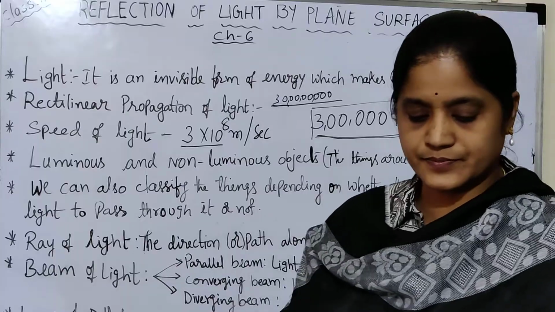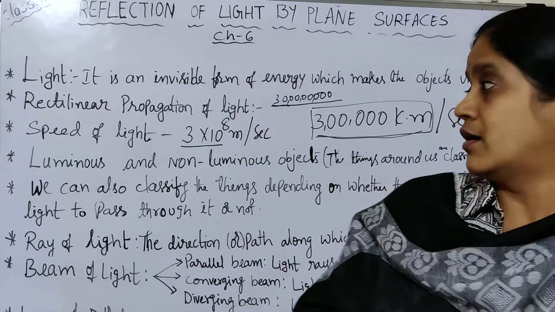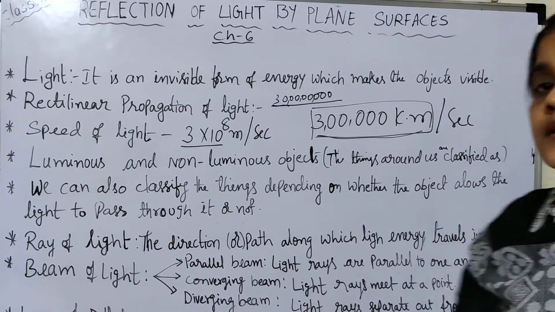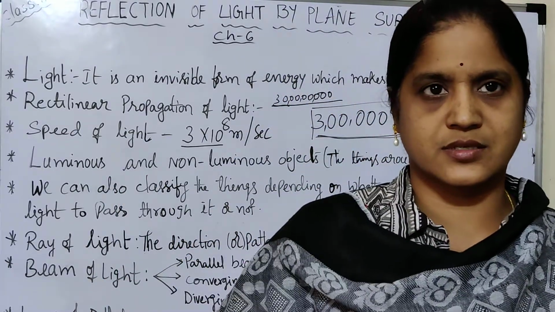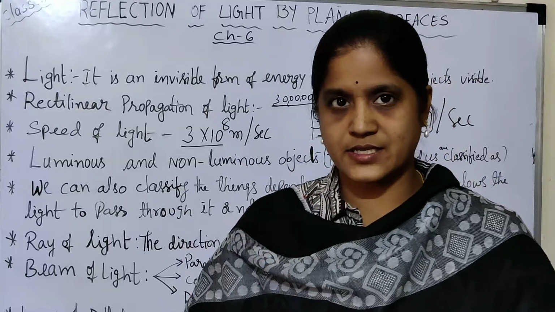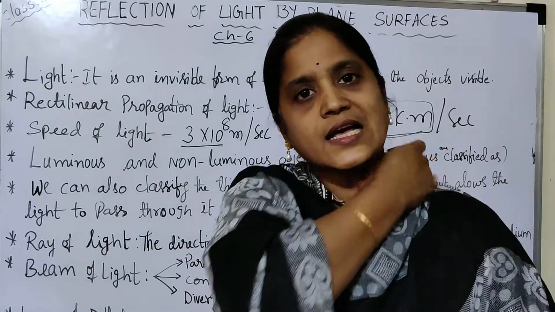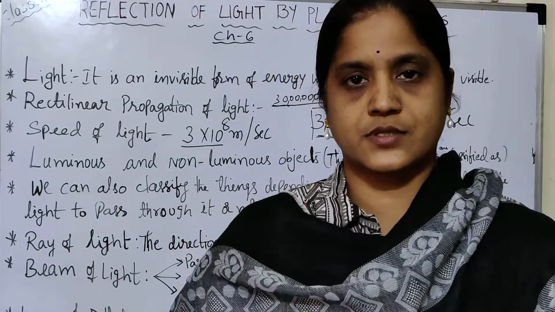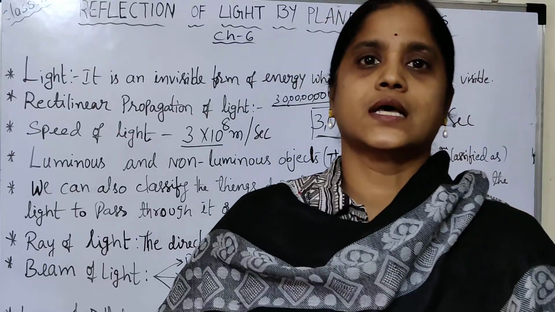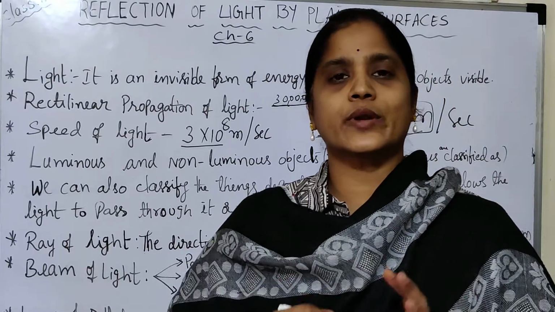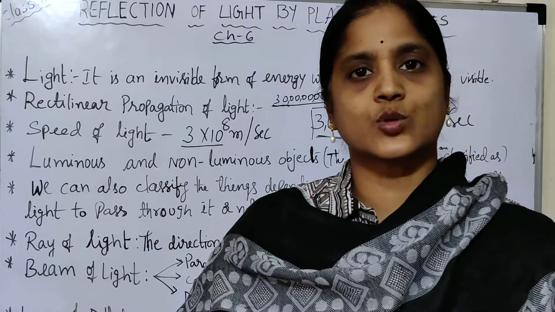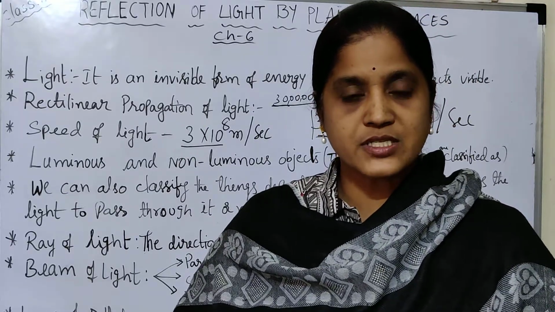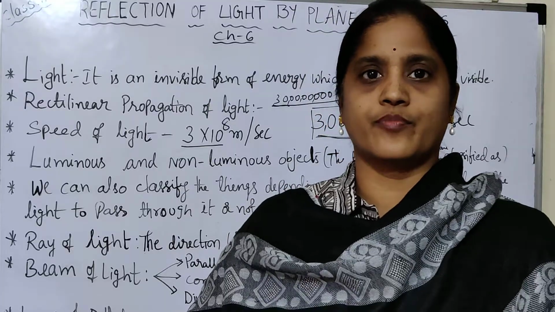Next, the things around us. We have so many things around us. Based on light, these things are classified into 2 types. How many types? 2 types. What are they? Luminous objects and non-luminous objects.